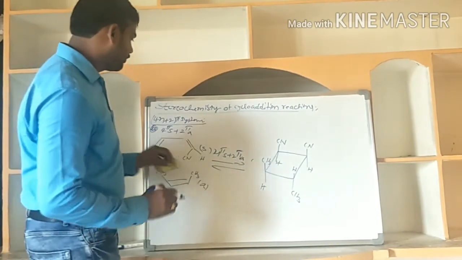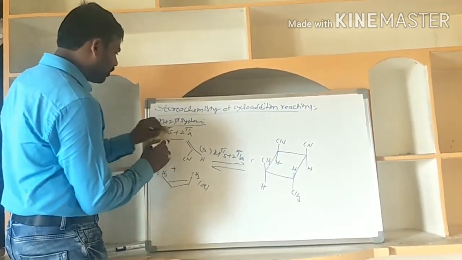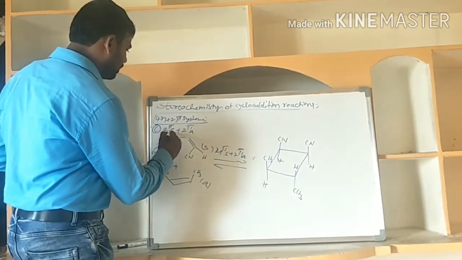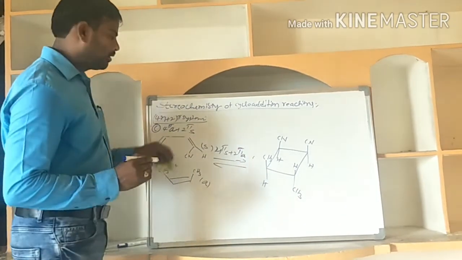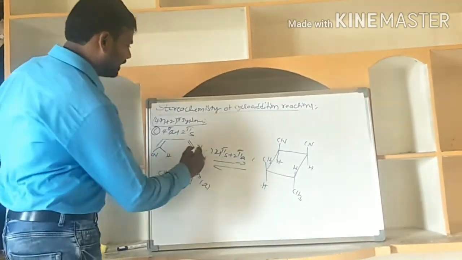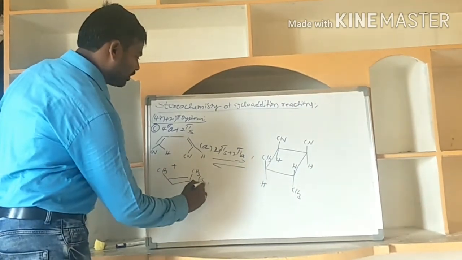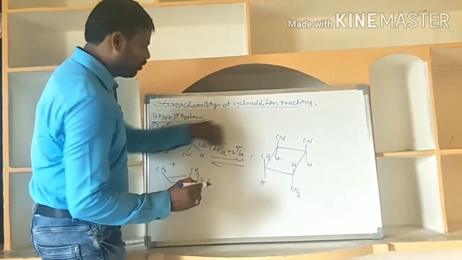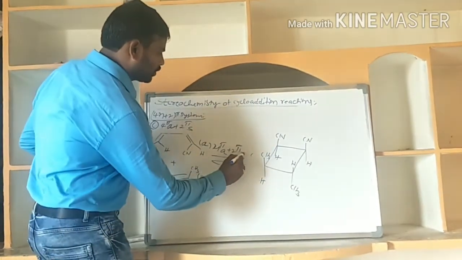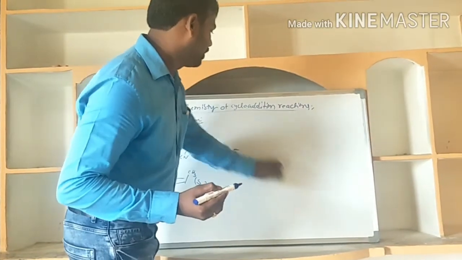In the case of the third type, C, 4pi antara, 2pi supra, the 4pi partner is the antara partner and the 2pi partner is the supra partner. So, 4pi antara, 2pi supra. What is the product now?